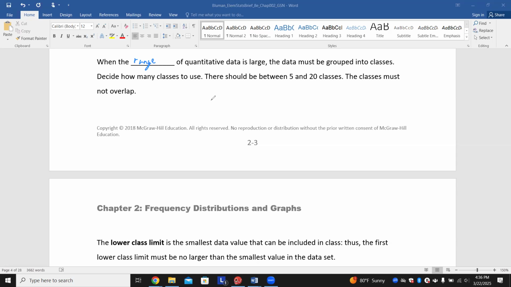Again, what I like to do is look at my range and then go, which number between 5 and 20 does this number go into evenly? I like to keep my numbers small, so I start off with 5, 6, 7, and keep going through until I can find something. Again, numbers do not need to overlap.